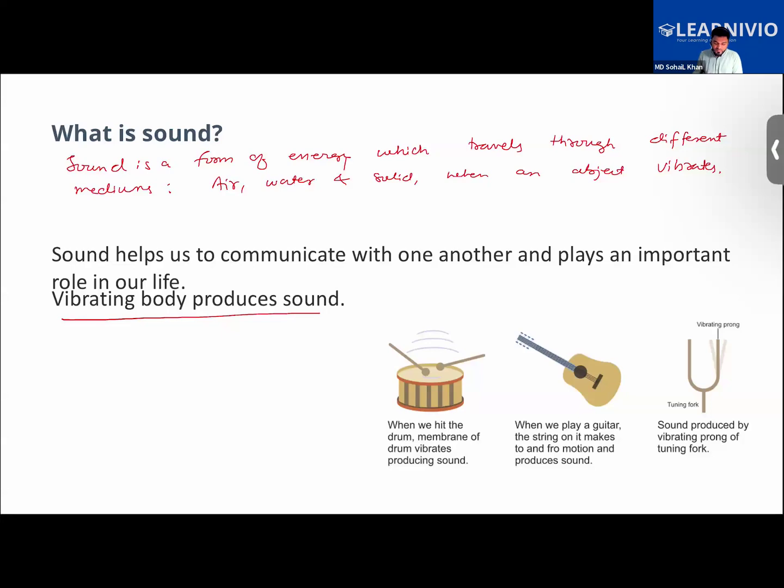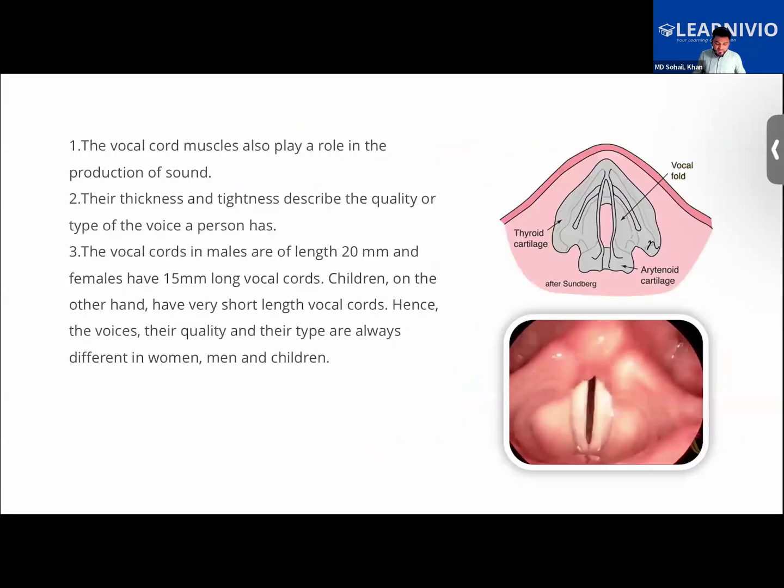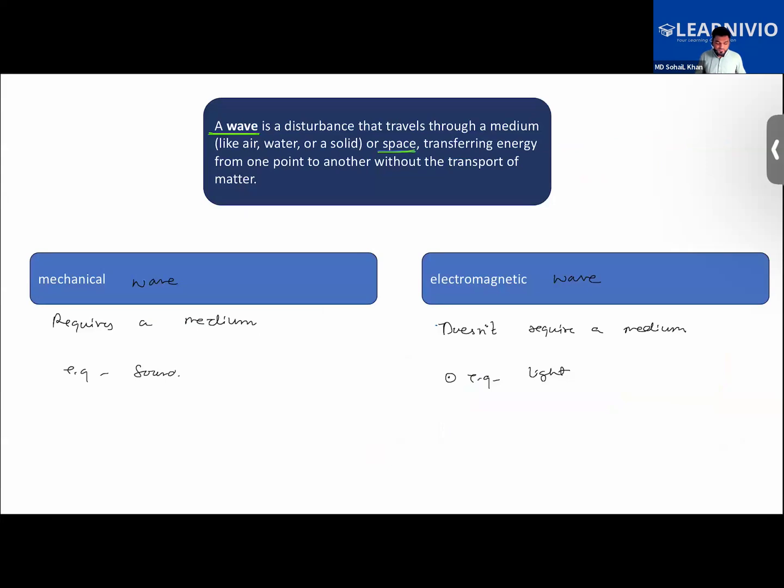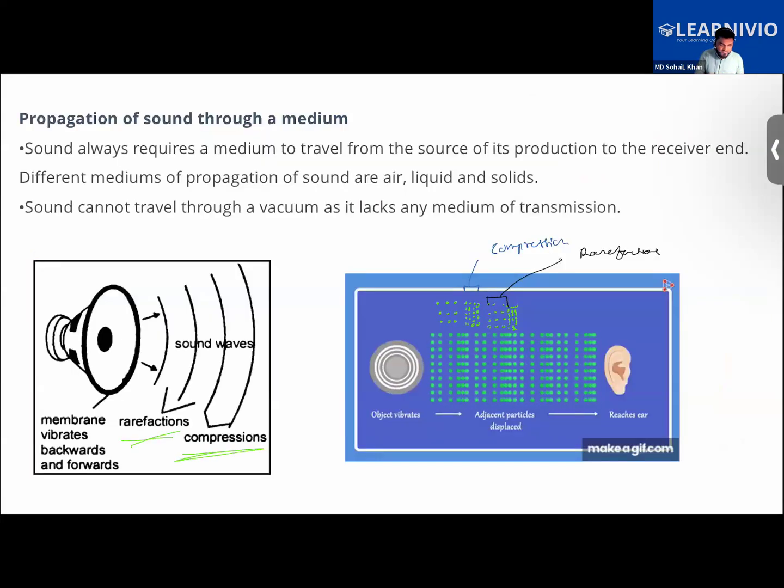Further, we learned that in the case of humans, sound is produced by the larynx, or basically the voice box. Further, we discussed that sound travels in the form of waves. Waves are disturbances that travel through the medium. They carry the energy with them without the transport of the object that is producing that energy. For example, the sound travels in the form of waves, so the energy is carried with the wave, not the source of origin of that sound.